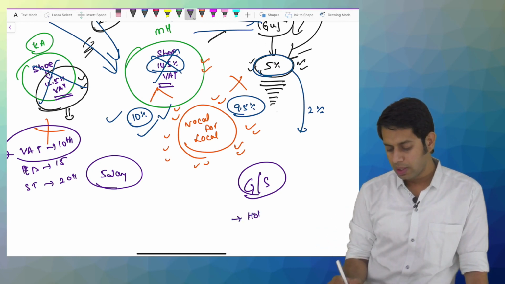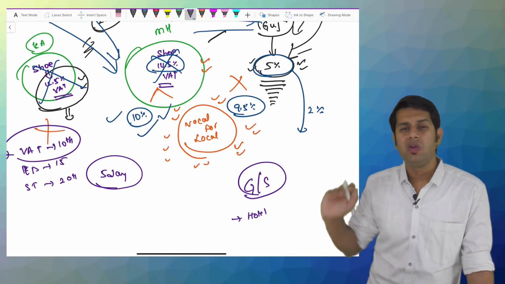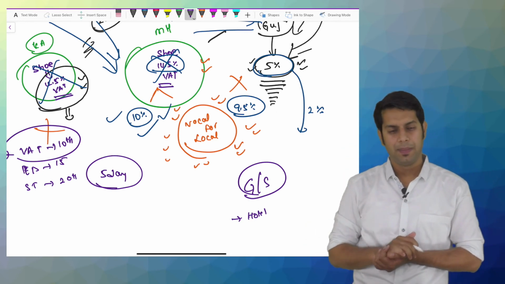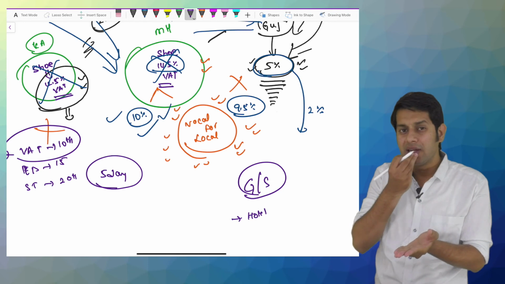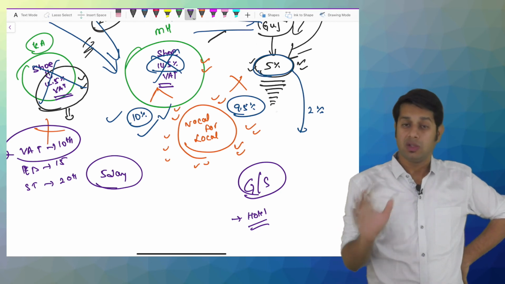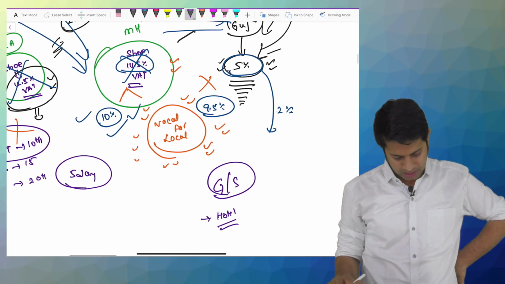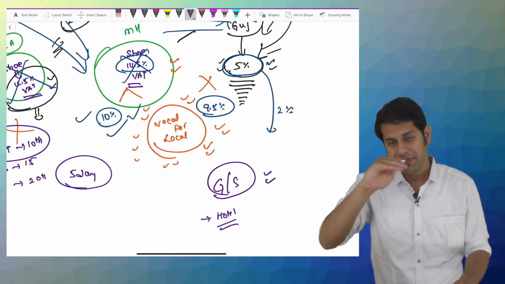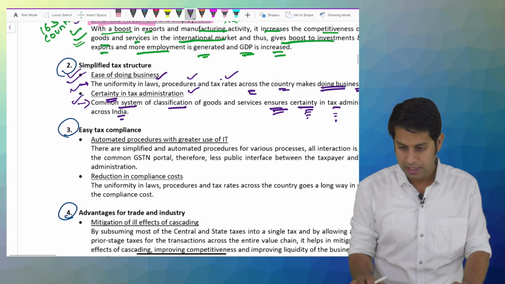Similarly, I was going to a hotel, to a restaurant to have some food over there. Now the central government is saying, see, that person is cooking food for you, getting food for you, so pay me service tax. And the state government was saying no, you can see the food, you are eating that food, it is going into your stomach, so pay me value added tax. So classification of goods and services was a very difficult procedure. There are many other different cases with different examples which we will see in our supply topic. So classification of goods and services was very difficult.